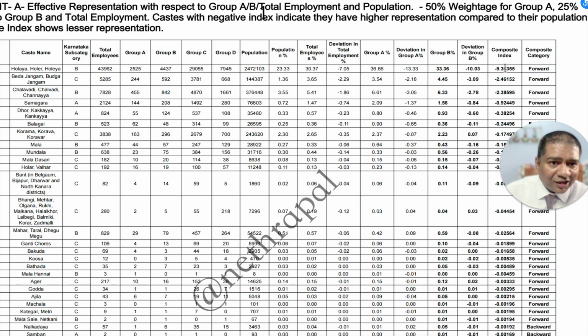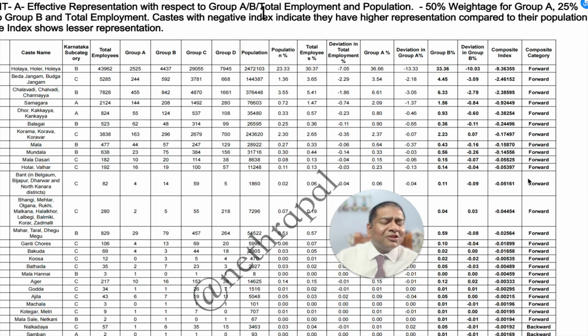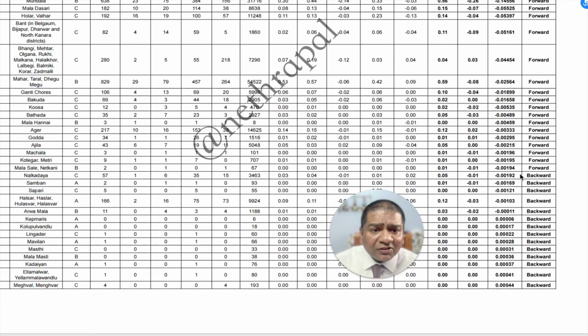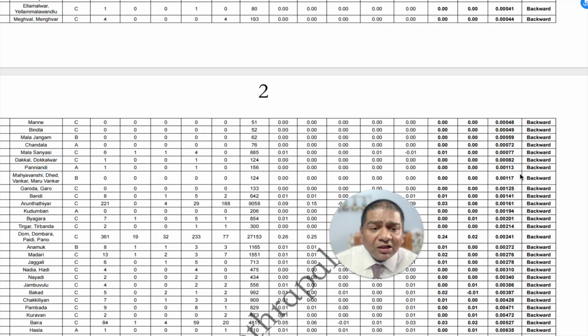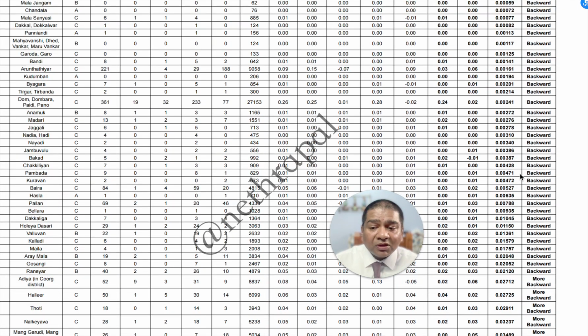So that is the entire thing. They have more proportion in the government. Okay, so they are not underrepresented. They don't require any support. They are actually taking away the pie. Now, when you compute this, let us see the last caste, which has the lowest one.